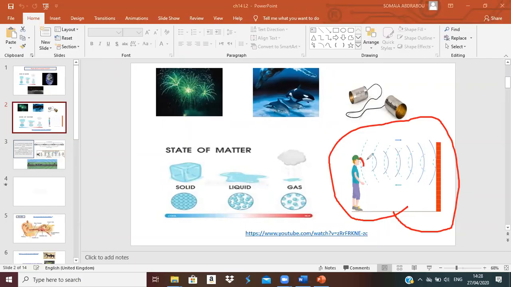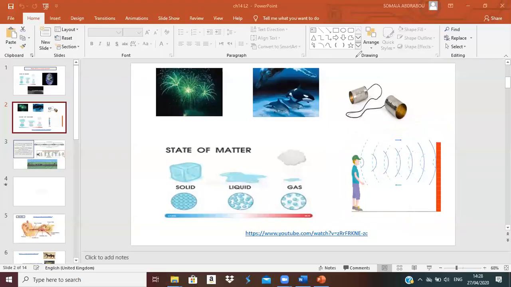When the sound wave is moving in matter, moving in the air, then it strikes an object or gets blocked by an object, so it will bounce back to you. That's why you will hear your own sound again. This is called an echo.